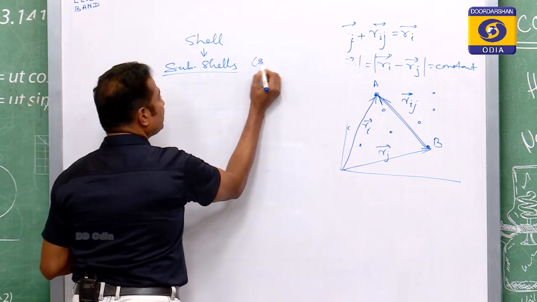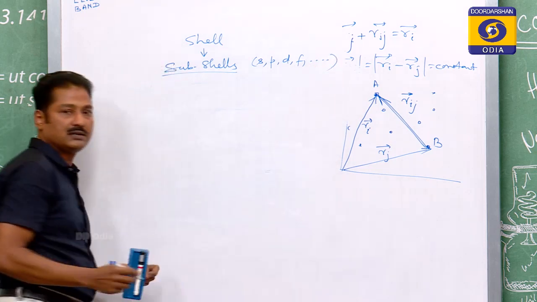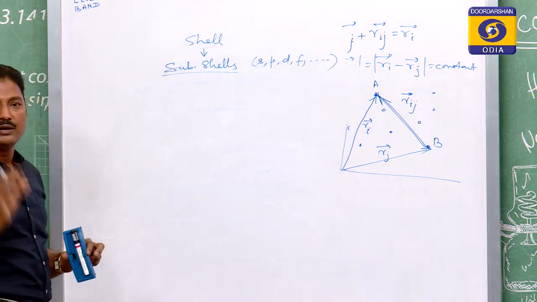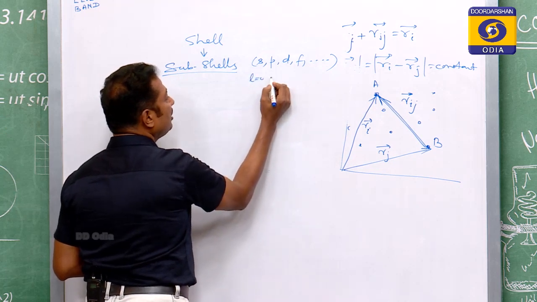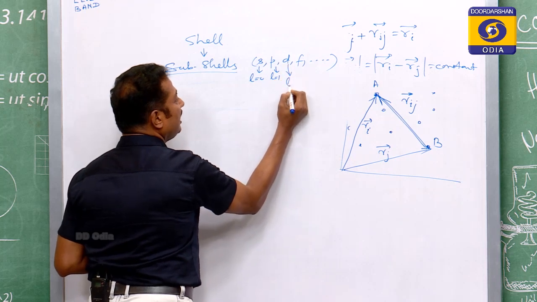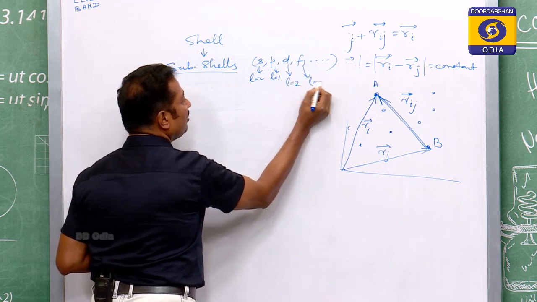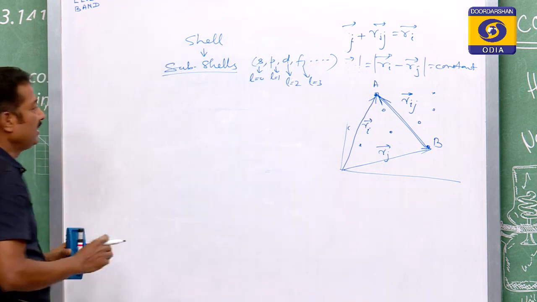They are S subcell, P subcell, D subcell, F subcell, etc. And they are represented by some number. They are given by L equal to 0, L equal to 1, L equal to 2, L equal to 3, for S, P, D, F. In this way, they are given.